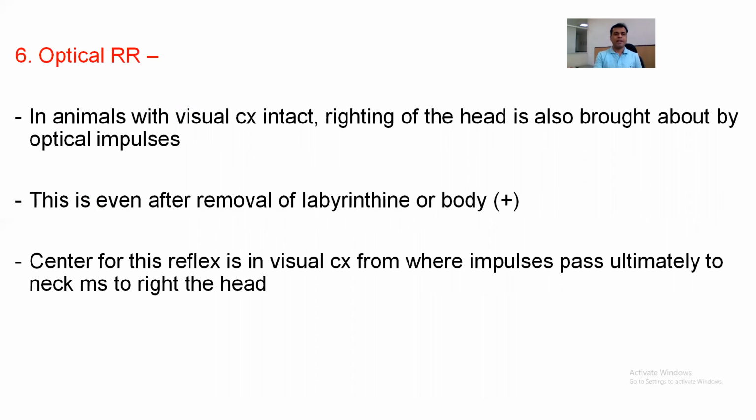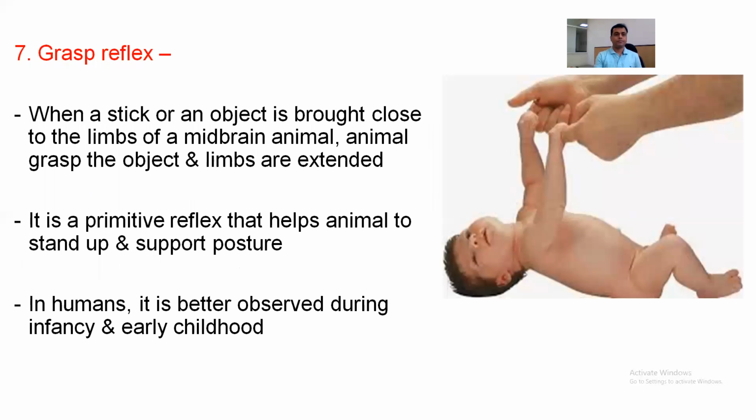Next is optical righting reflex. As the name itself suggests, in animals with visual cortex intact, righting of the head is also brought about by optical impulses only. This is even after removal of labyrinthine or body stimulation. The center for this reflex is in the visual cortex, from where impulses pass ultimately to neck muscle to right the head. Next is grasp reflex.